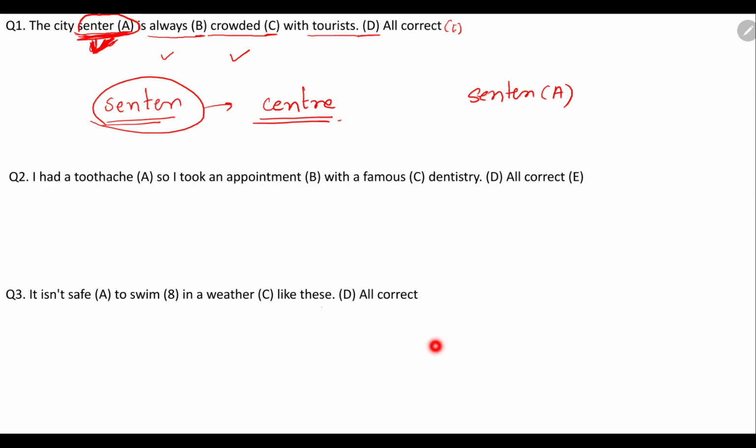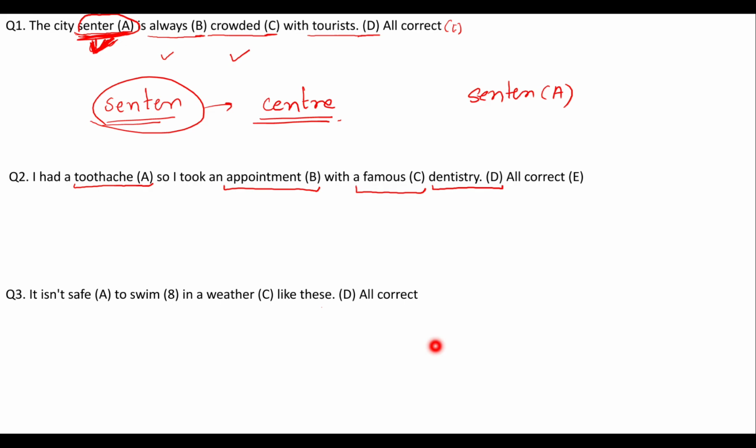Second question is: I had a toothache, underline toothache. So I took an appointment with a famous dentistry. Okay, I have underlined 4 words here. One is toothache, the second one is appointment, C is famous, D is dentistry, and E is all correct. Okay, there are 5 options here again, so you have to find out which one is the wrong one.